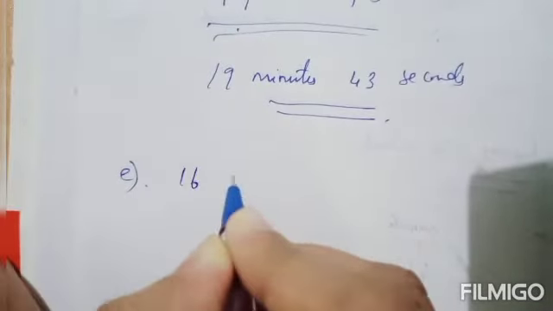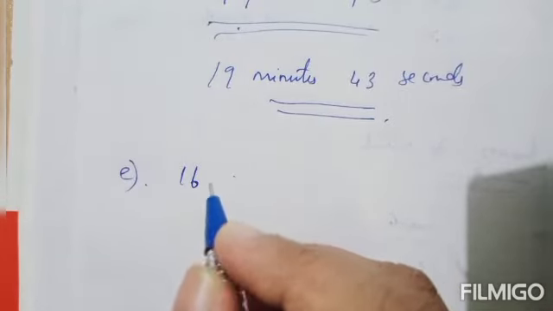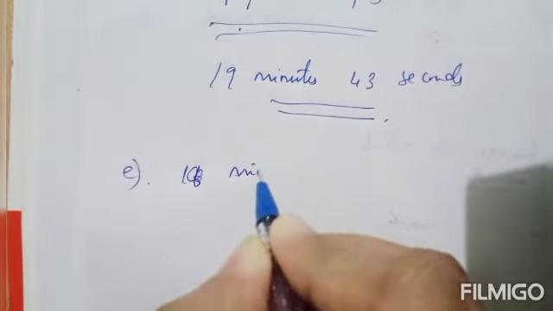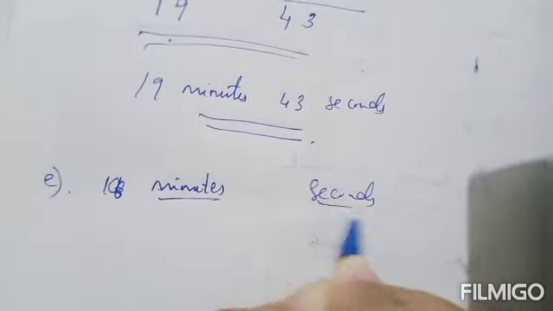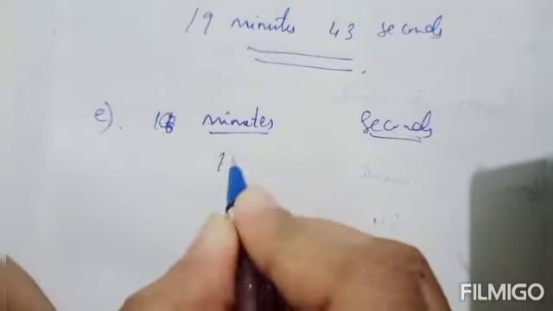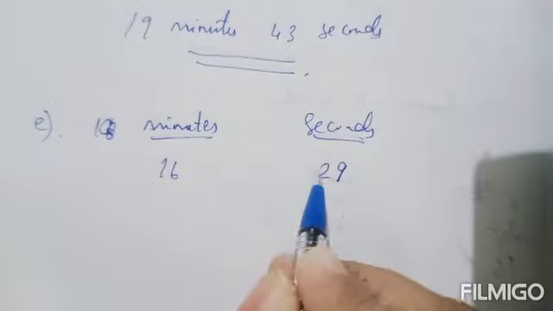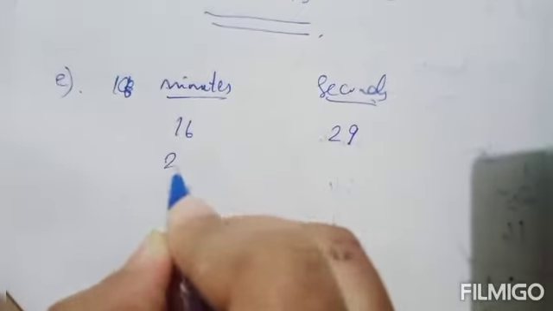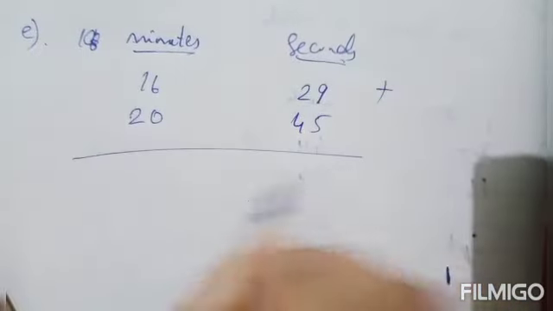Okay, next in that E, 16 minutes 29 seconds and 20 minutes 45 seconds. So here is the minutes column and this is the seconds column. Okay, 16 minutes 29 seconds. You can write like this, 16 and 29. Then 20 minutes 45 seconds. You have to add this.